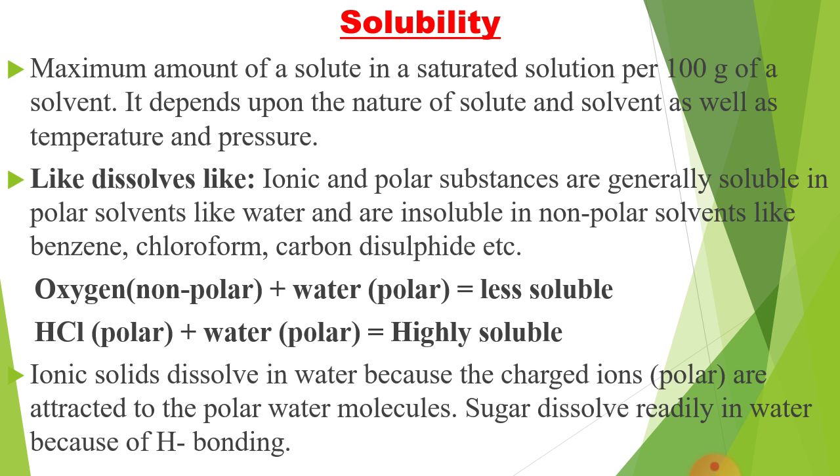Sugar, that is a covalent compound, also dissolves readily in water because of the formation of H bonding.